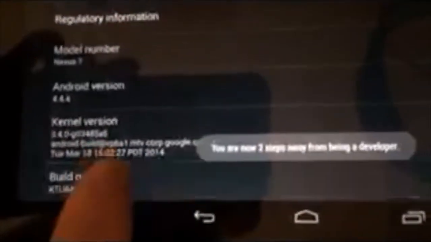So, go to Settings, go all the way down to About Tablet, scroll down to Build Number, and start tapping that until you're a developer.